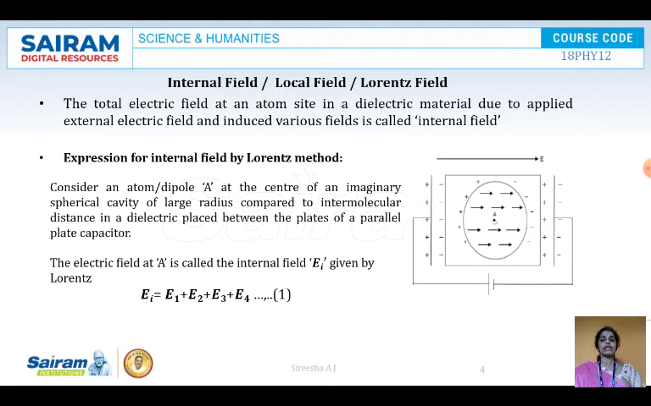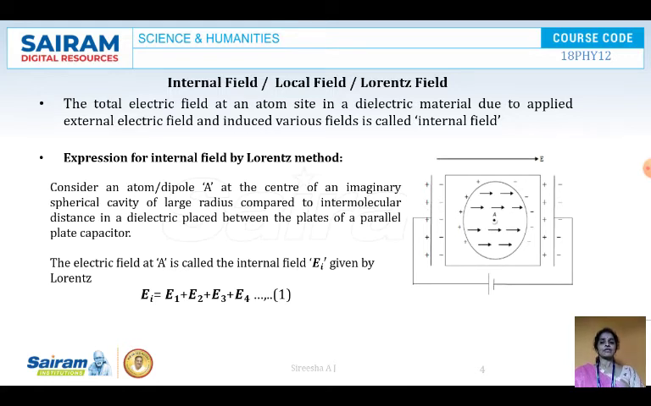Next we will see the internal field. What is the internal field? The total electric field at an atom site in a dielectric material due to the applied external electric field and the induced various fields is called an internal field. What it says is, the total electric field at an atom site in a dielectric material is because of the applied electric field. Due to the applied electric field there are induced fields. The sum of the applied electric field and induced fields leads to the internal field.